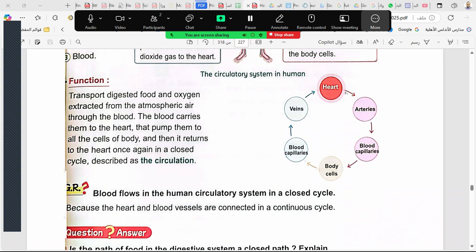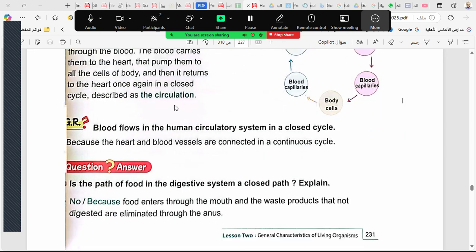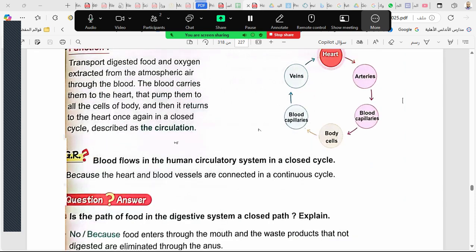The heart pumps the blood to the arteries. The arteries carry the blood to the blood capillaries, then to the body cells, then to the blood capillaries again, to the veins, and finally to the heart again. This is called the blood circulation. And it is a closed cycle, repeated many times. It is repeated every day, many times.